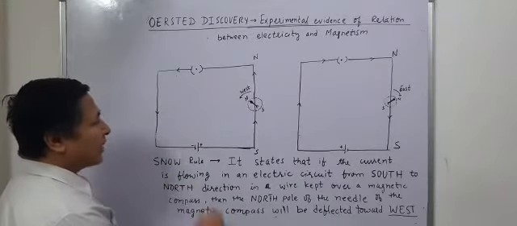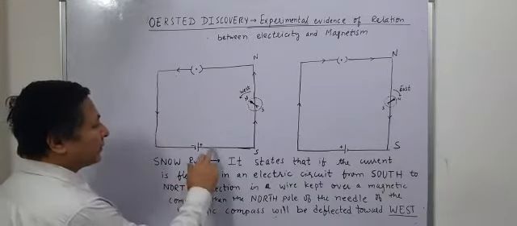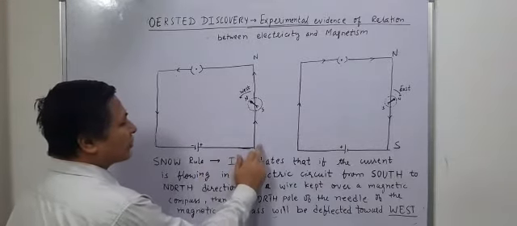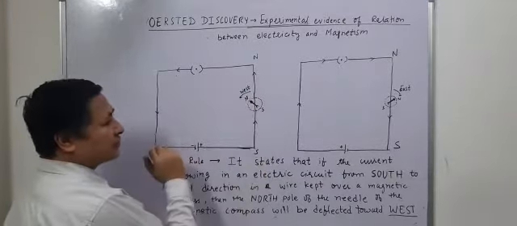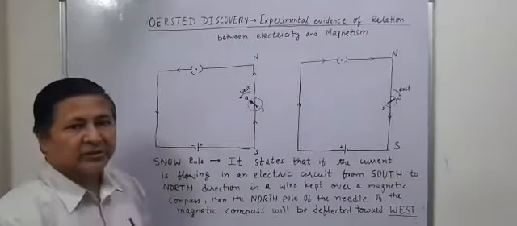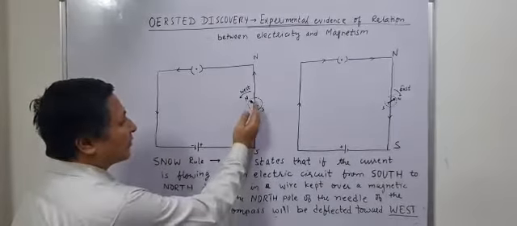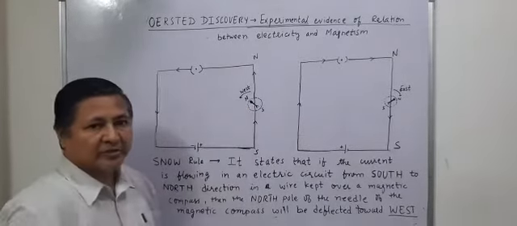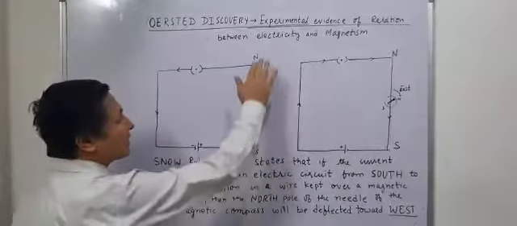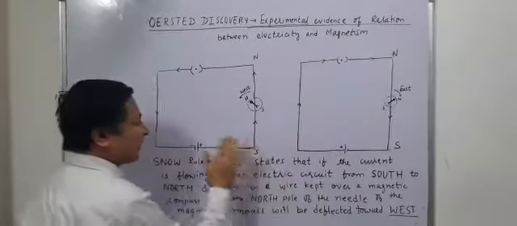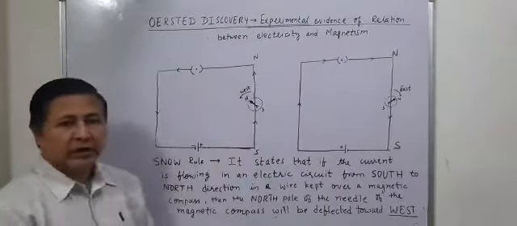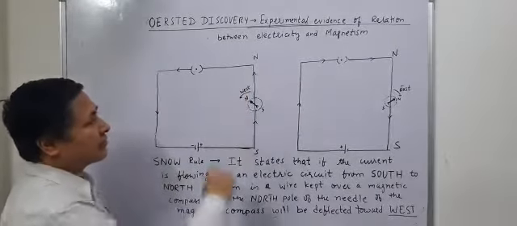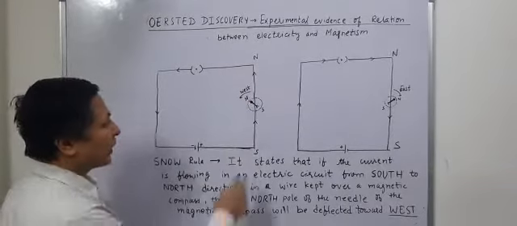So when he passed the current, with the wire placed over the magnetic compass and the current going from south to north direction, he found that there is a deflection in the magnetic compass, and the north pole of the needle deflects towards the west. So this shows that there is a relationship between electricity and magnetism. That means around an electric current, it produces a magnetic field.